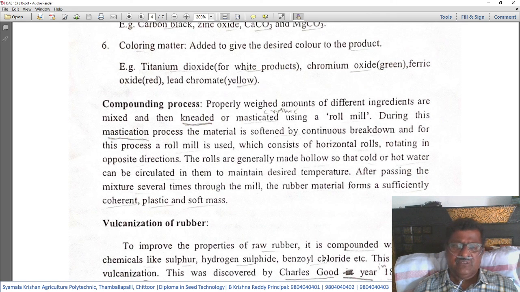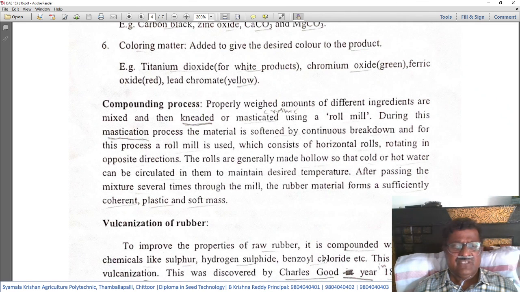That means inside them you can use cold water or hot water of different temperatures, so that required temperatures can be maintained while the material is being masticated. That is, while the material is being crushed, the desired temperature can be maintained by putting hot water or steam in these hollow rollers of the machine.